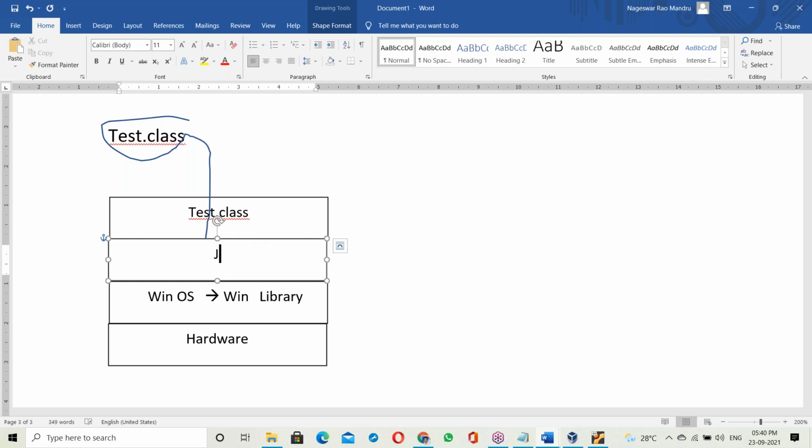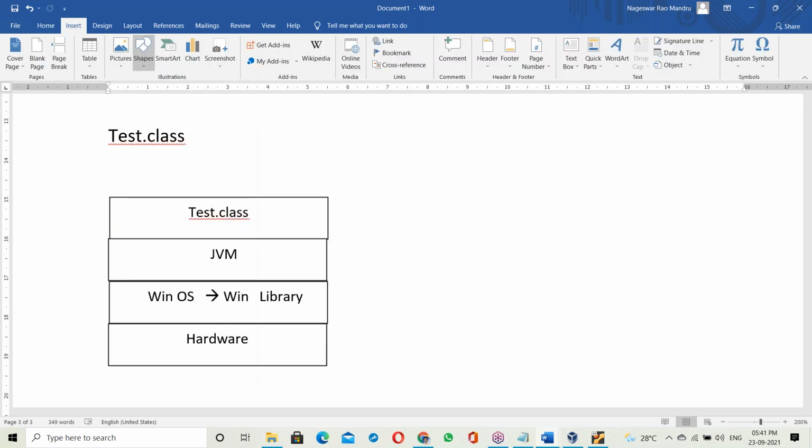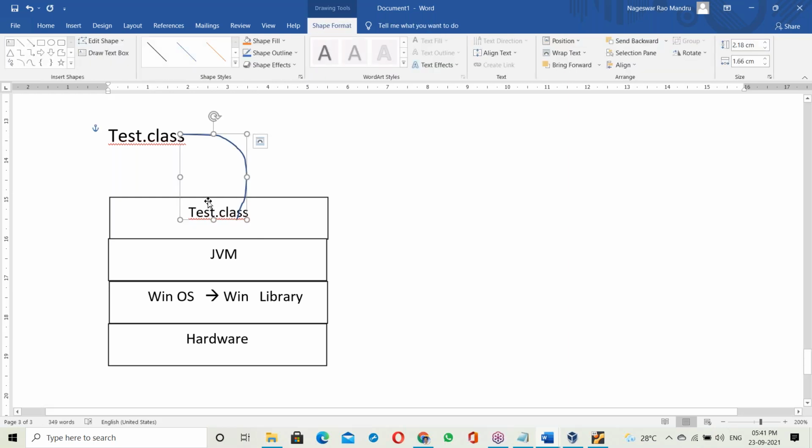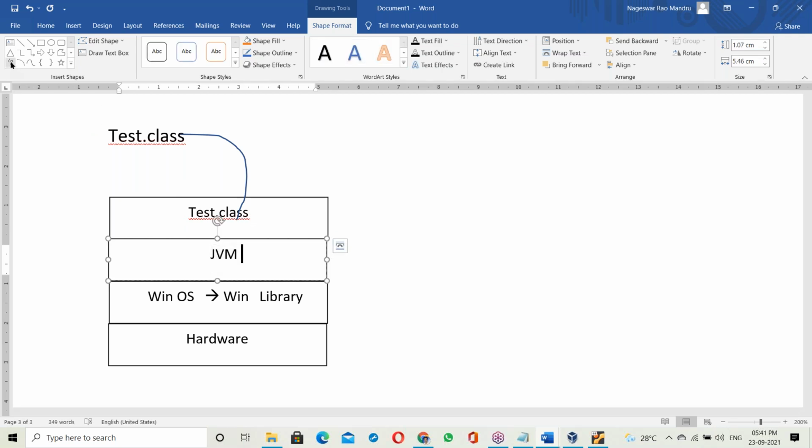Yes, the JVM comes into the picture. The Java Virtual Machine comes here. So you get the Tested.class file. First, the Tested.class file moves onto the Windows base. After moving onto the Windows base, this JVM takes the Tested.class file and links it with the Windows base library.